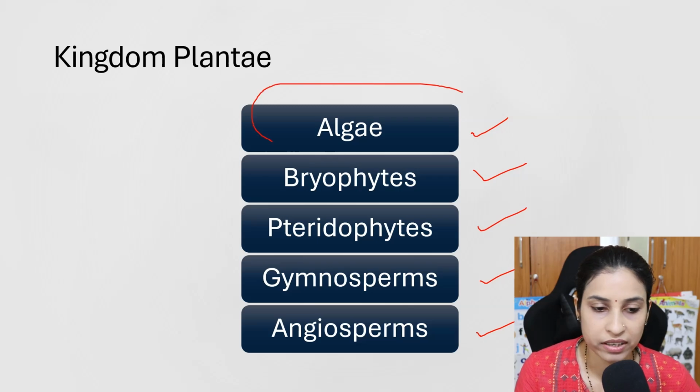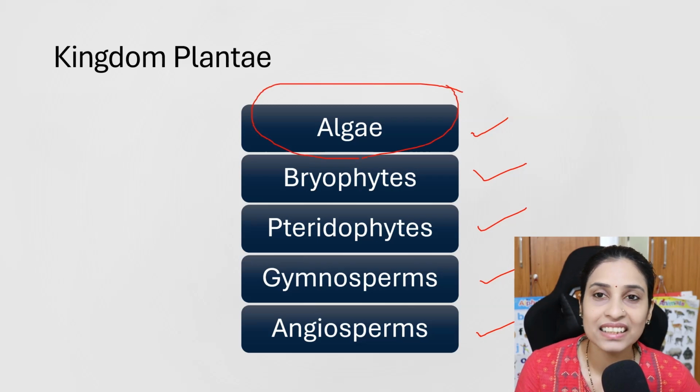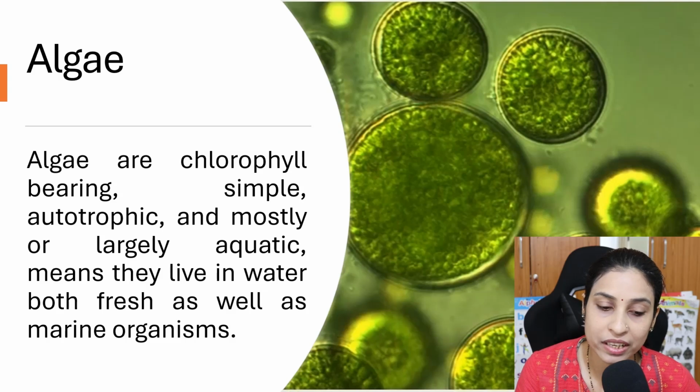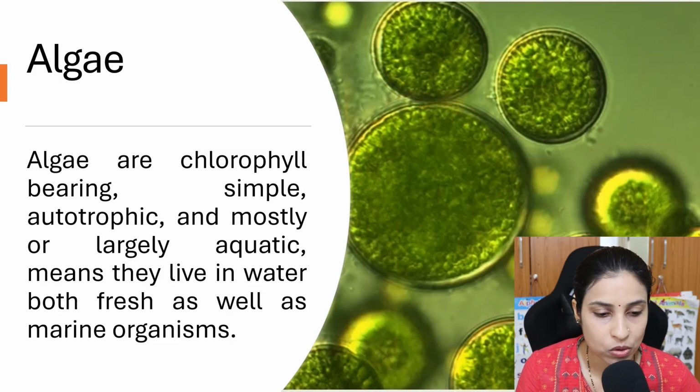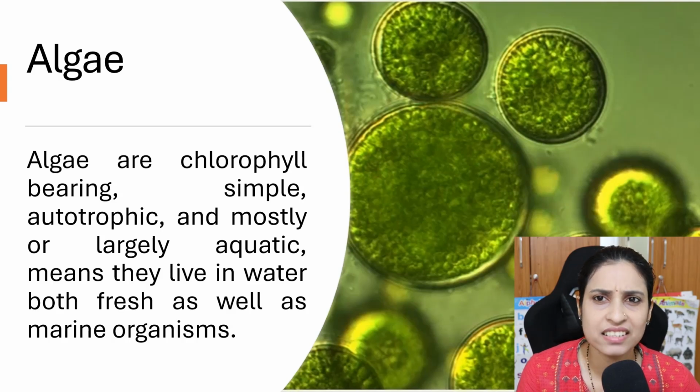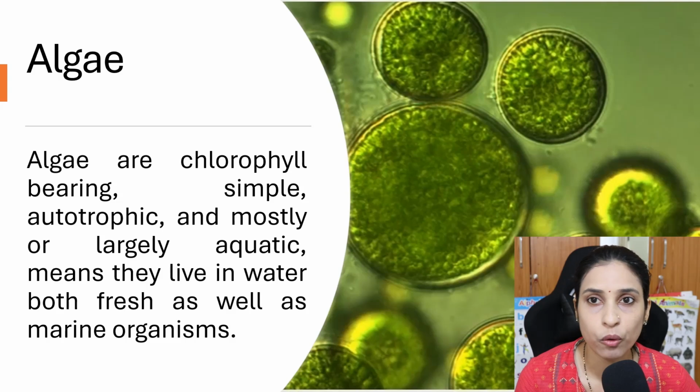Algae. What are algae? Algae are chlorophyll-bearing, simple, autotrophic organisms, and they are largely aquatic in habitat, meaning they live in fresh as well as marine water bodies. The algae contain chlorophyll pigment.